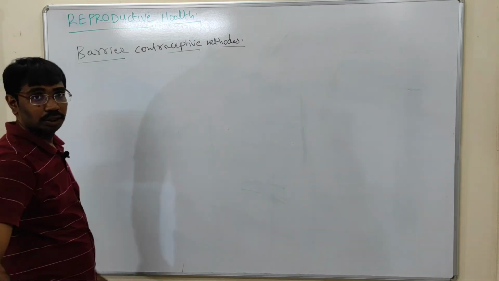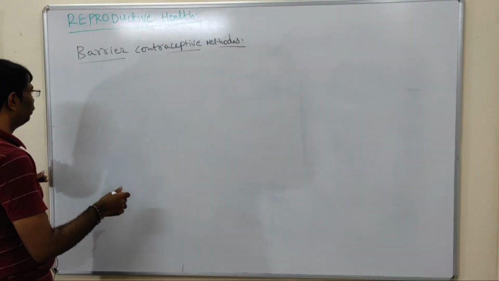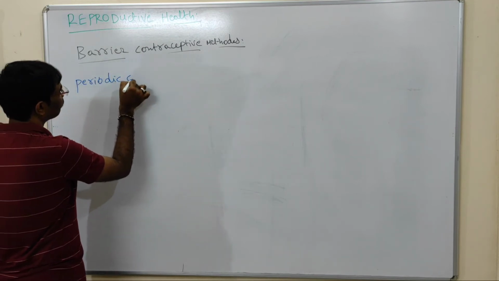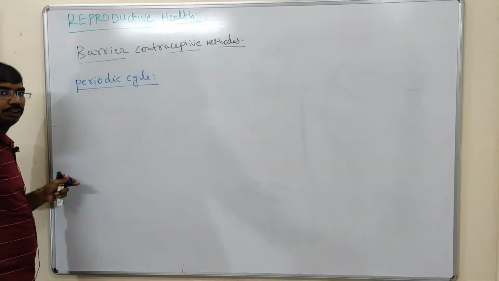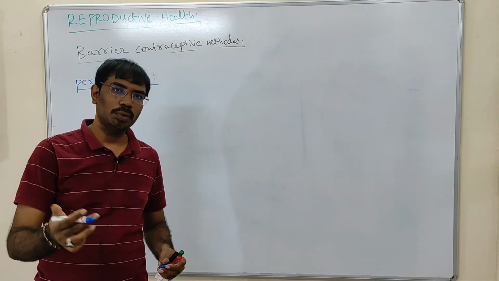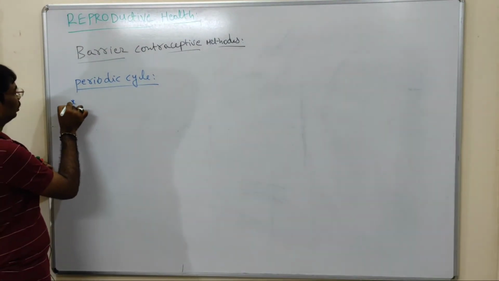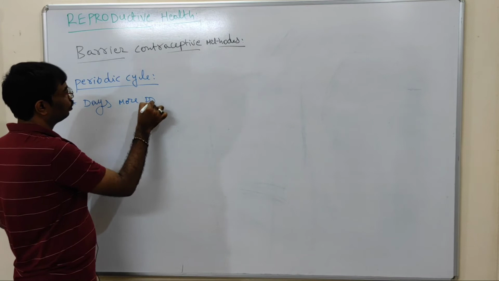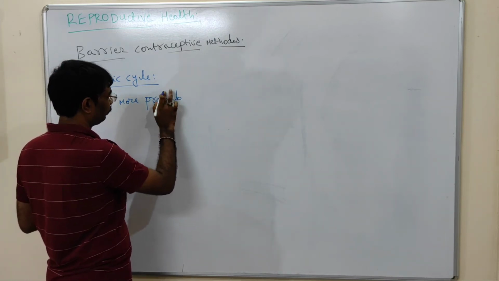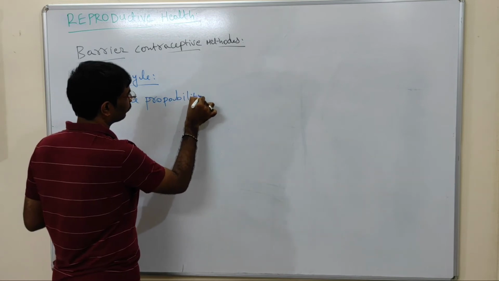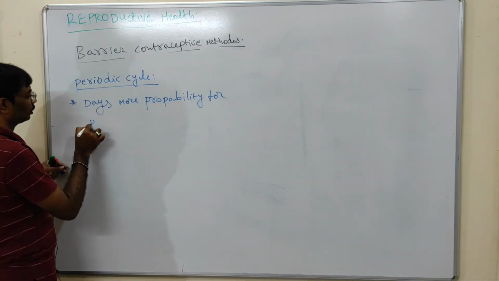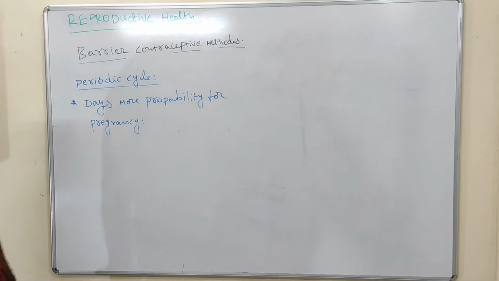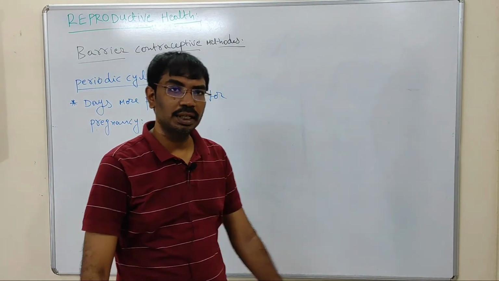In the periodic cycle in females, which days have more probability for pregnancy? So which days have more probability for pregnancy, students?